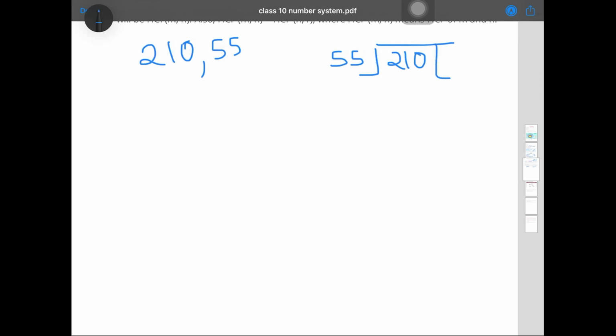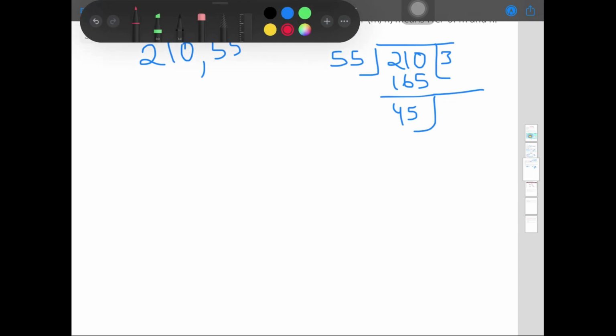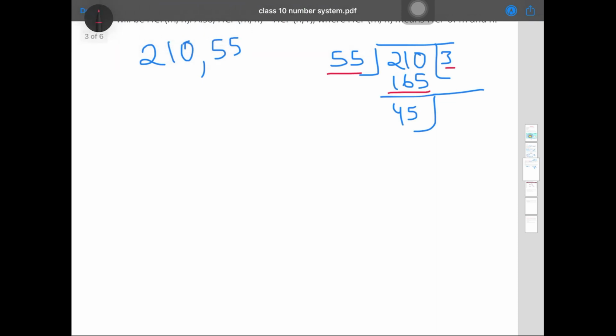So what we will get here: 55 into 3 will give you 165. Now after subtracting you will get 45 here. In the second step, this is a very important step. As you have seen, 55 into 3 was 165, then you got 45. Now this is the remainder.